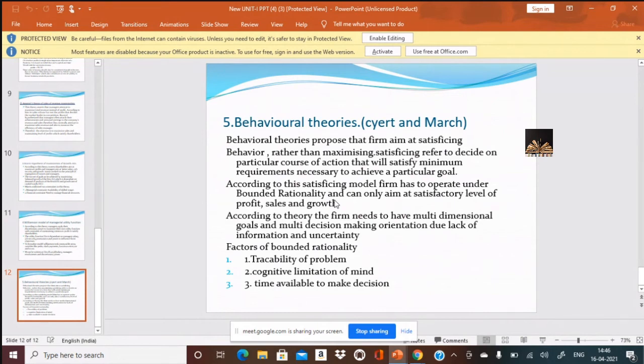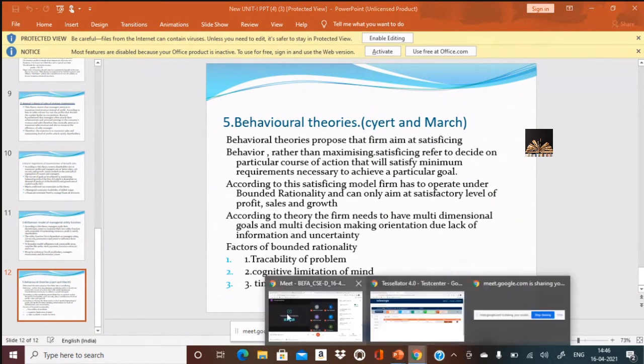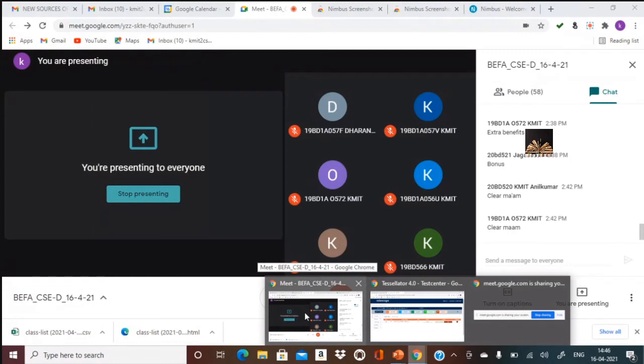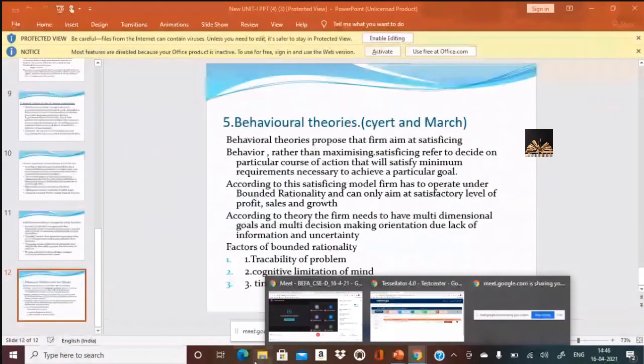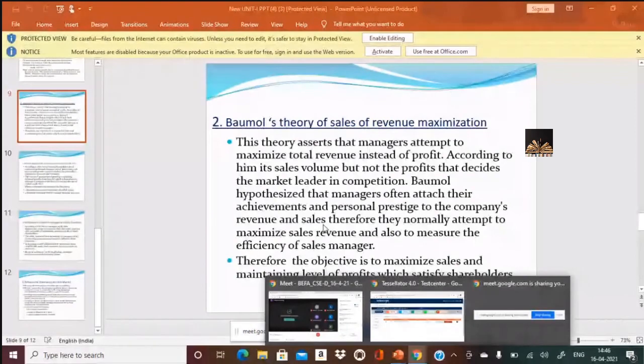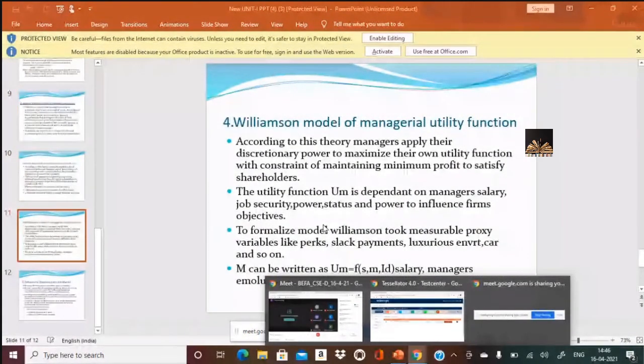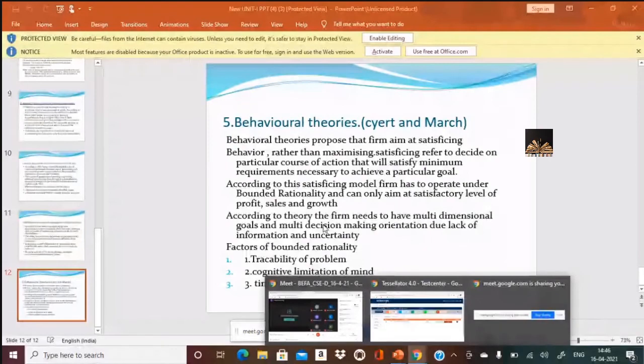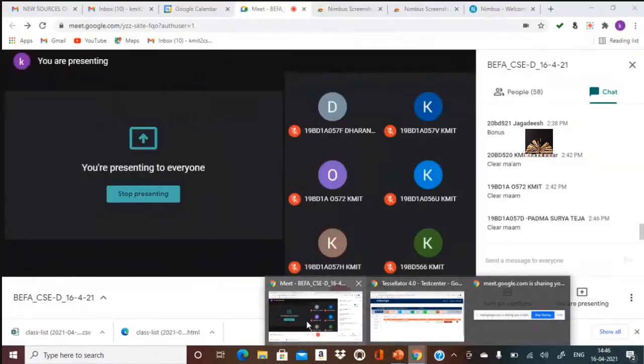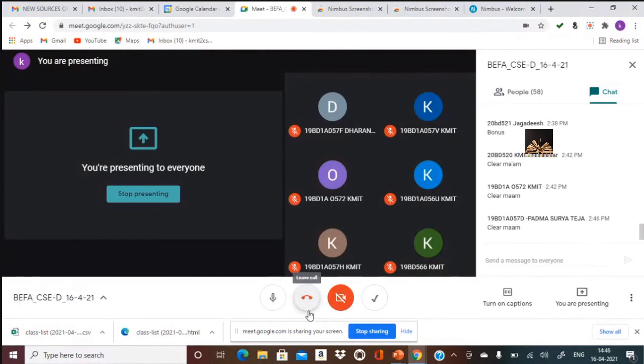So is it clear up to here? Any doubts? Theory of the firm is one of the important concepts in Unit 1, Part A. In theory of the firm, we have 5 theories: profit maximization theory, then sales maximization theory, Baumol's sales maximization theory, Marris hypothesis, then Williamson model, and the last one is behavioral theories given by Cyert and March. So are the 5 theories clear? Any doubts in any theory? Then I'll move on to the next concept.